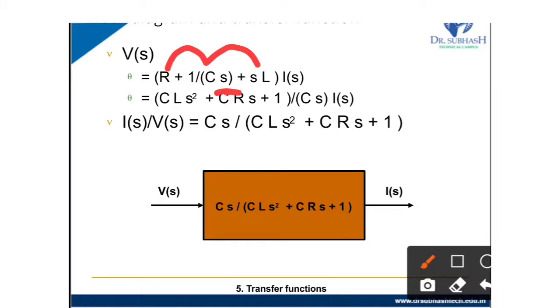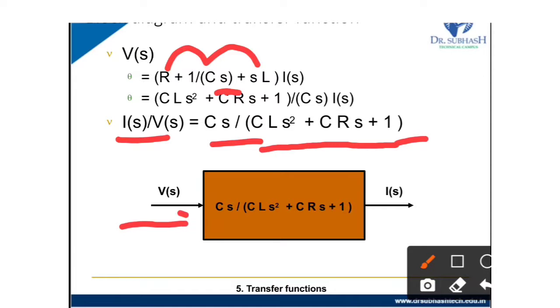First is CL S square, then CRS plus 1, upon Cs, times I of S. Now we make the equation I of S upon V of S, so it is Cs by CL S square plus CRS plus 1. So here our input is V of S, the output is I of S, and the system is Cs upon CL S square plus CRS plus 1. So we can make a block diagram from the circuit equation.